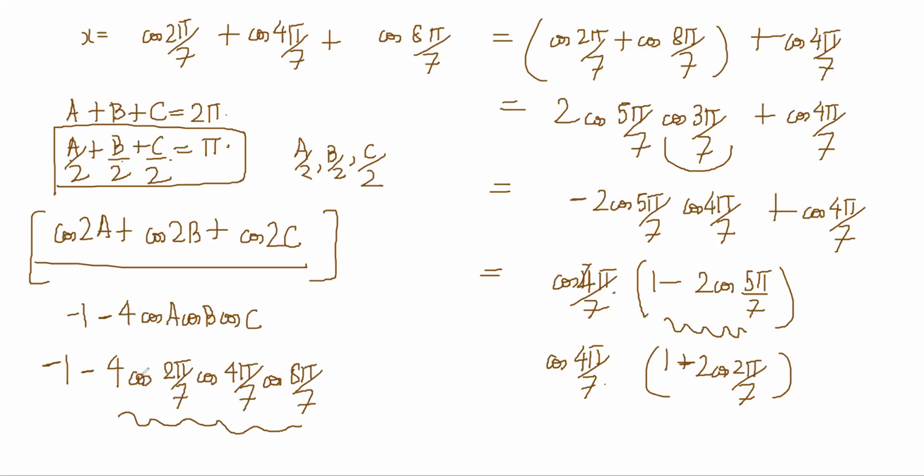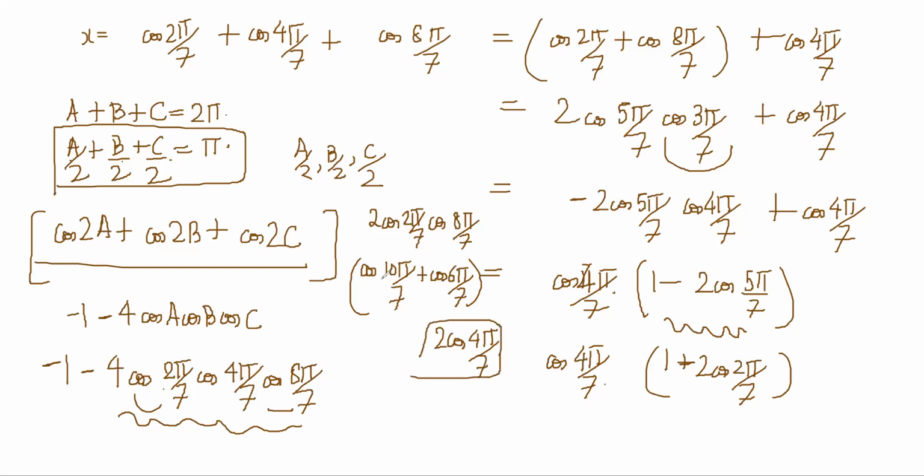Wait, 2π/7 and 8π/7 if we group: 2 cos 2π/7 into cos 8π/7 becomes cos(C+D) plus cos(C−D). So that is cos 10π/7 plus cos 6π/7, right? And we have a 2 cos 4π/7 remaining.